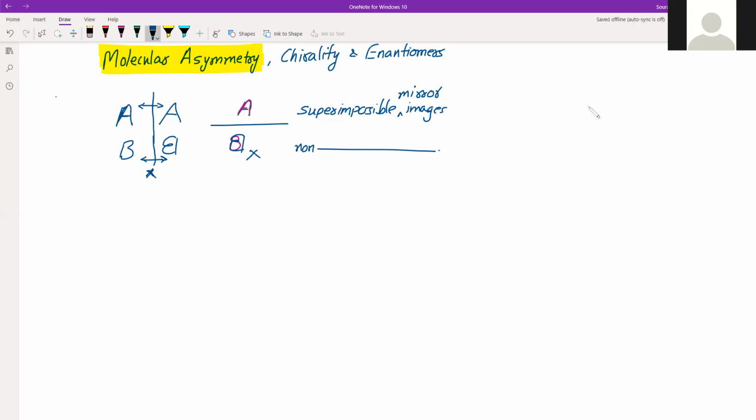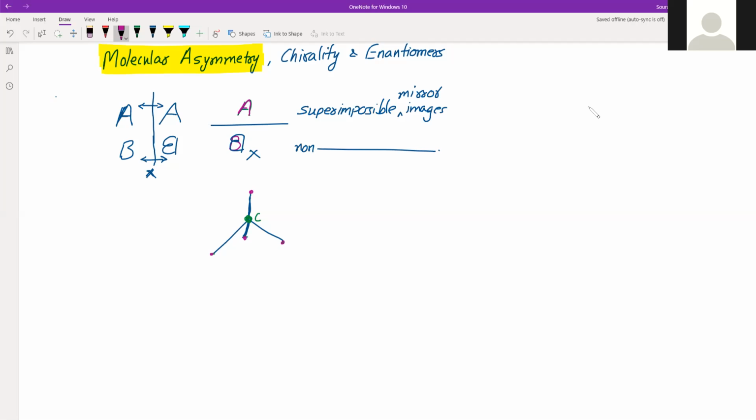As I have said earlier, think of a tripod and a stand of that tripod. So this is our carbon atom, and these are the four valencies of carbon: 1, 2, 3, and 4.